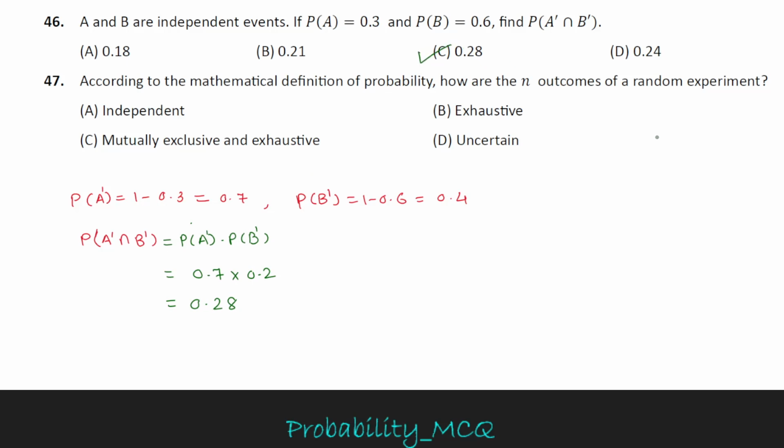Now last question of this video. According to the mathematical definition of probability, how are the n outcomes of the random experiment? According to mathematical definition, always the n outcomes are mutually exclusive and exhaustive. Option C is correct option.